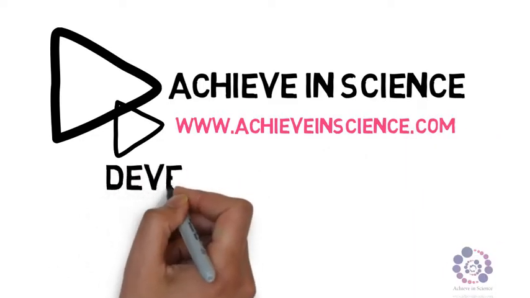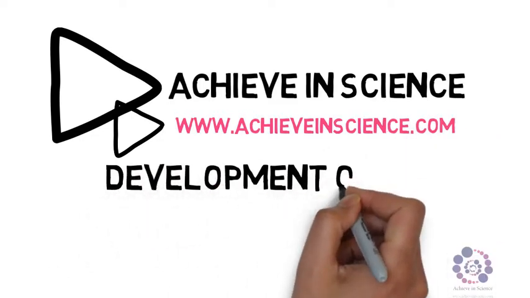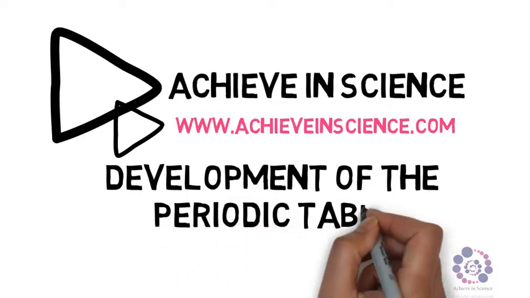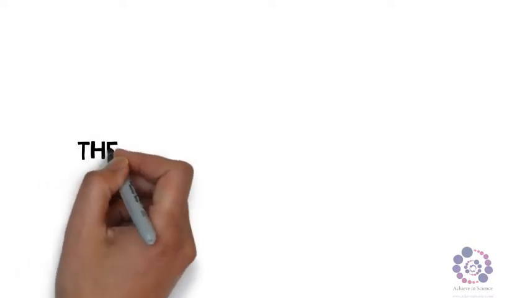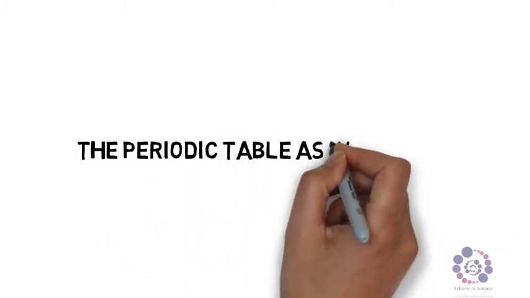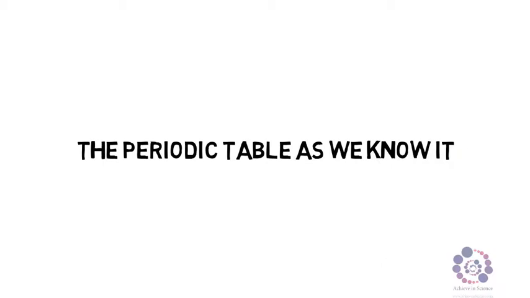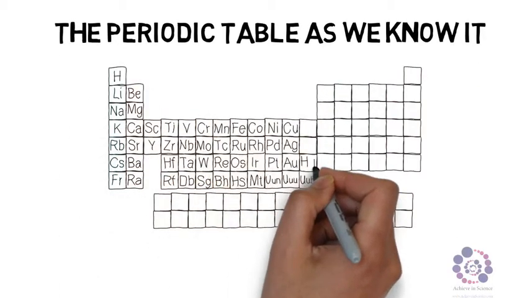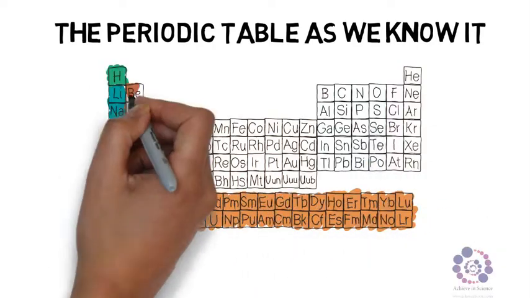This video is going to look at the development of the periodic table. The periodic table then, as we know it, appears as shown on the screen. This is very important to chemists, and it can be used to determine the reactivity and chemical reactions that occur in the world around us.